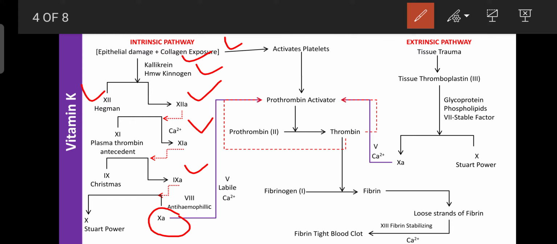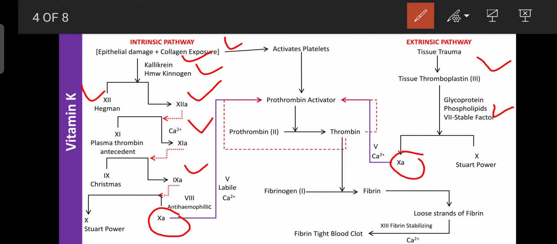Regarding the extrinsic pathway, due to any tissue trauma or chemical and physical injury, the tissue can be damaged, and the tissue releases one factor known as tissue thromboplastin, or factor 3, or coagulation factor 3. This coagulation factor 3, in the presence of factor 8, a stable factor, and phospholipid and glycoprotein, can activate factor 10.